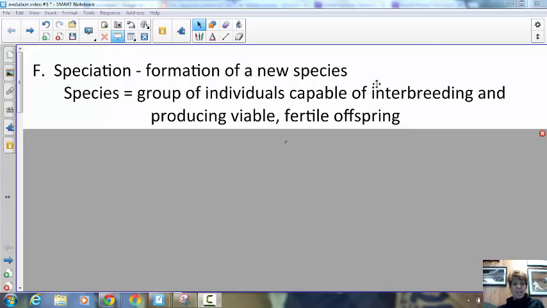Alright, so we're going to start here with speciation, and that just means forming a new species, and then of course we need to define the word species. So a species is a group of organisms that are capable of interbreeding, and when they mate, they produce viable, which means living, fertile, which means that they have reproductive capacity, they can have offspring. So if you have two populations and they can't mate with each other, they are separate species. Now, if they can mate with each other, but the offspring that they have either don't survive or aren't capable of reproducing, then they're also considered different species.